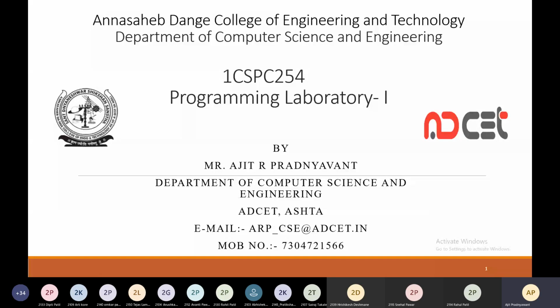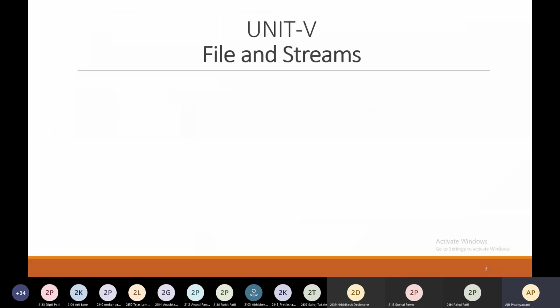So good morning all. Continuing with unit number 5, that is files and streams. In today's session, we are going to learn about file handling in C++. Then we are going to learn how to open a file. Before opening a file, you should be aware of the file opening modes. There are different file opening modes that we are going to understand. And an important thing is to close a file once you open it, that we are going to learn.